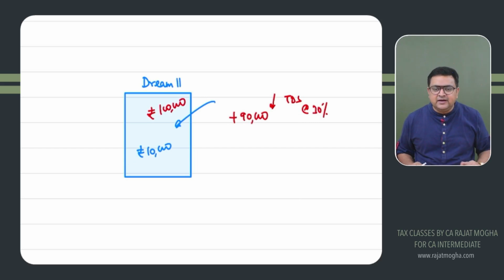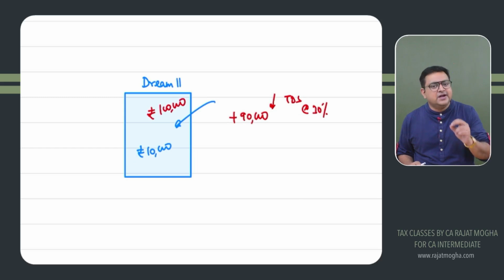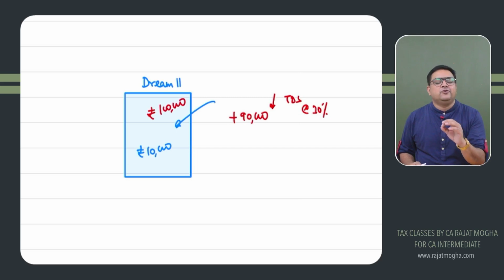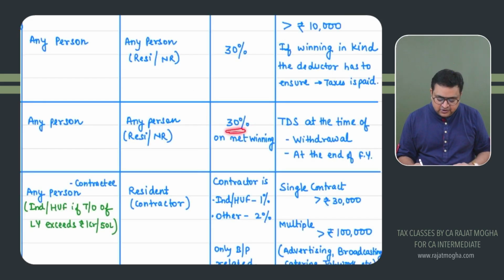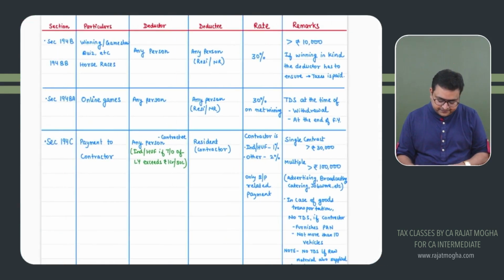So there are 2 points where TDS will be deducted: at the time of withdrawal, and if you are not withdrawing it, at the end of the financial year. Got it? The rate is 30% on what? On your net winning. You got it? What is the net winning?